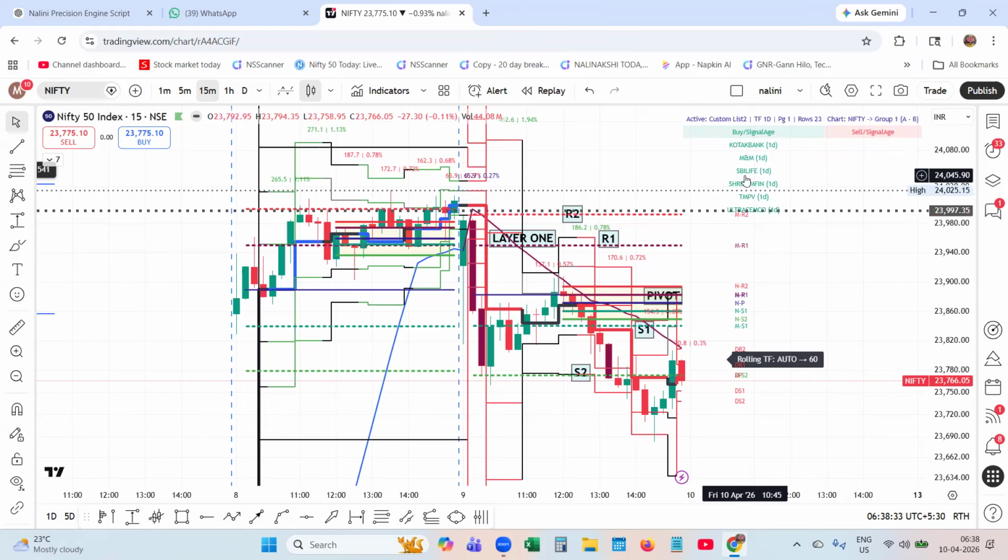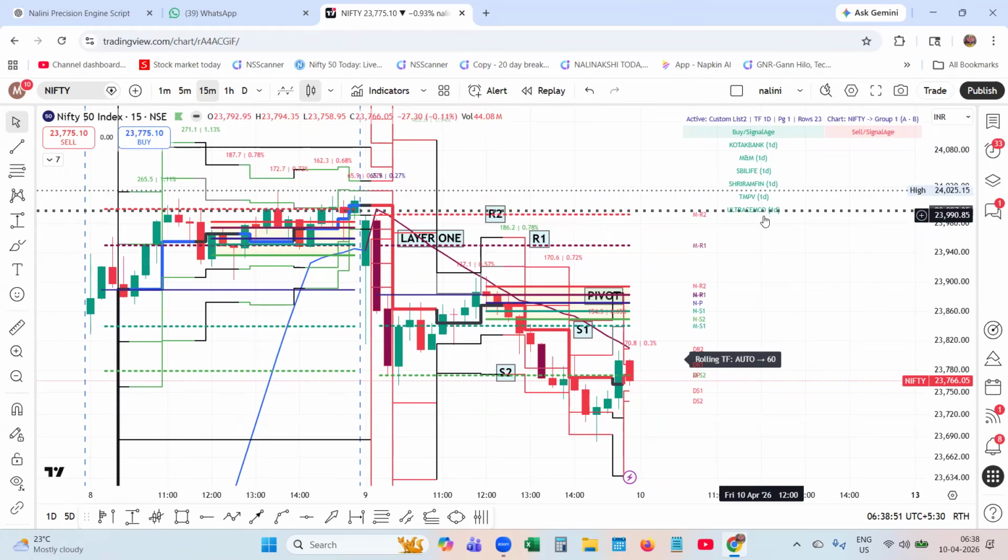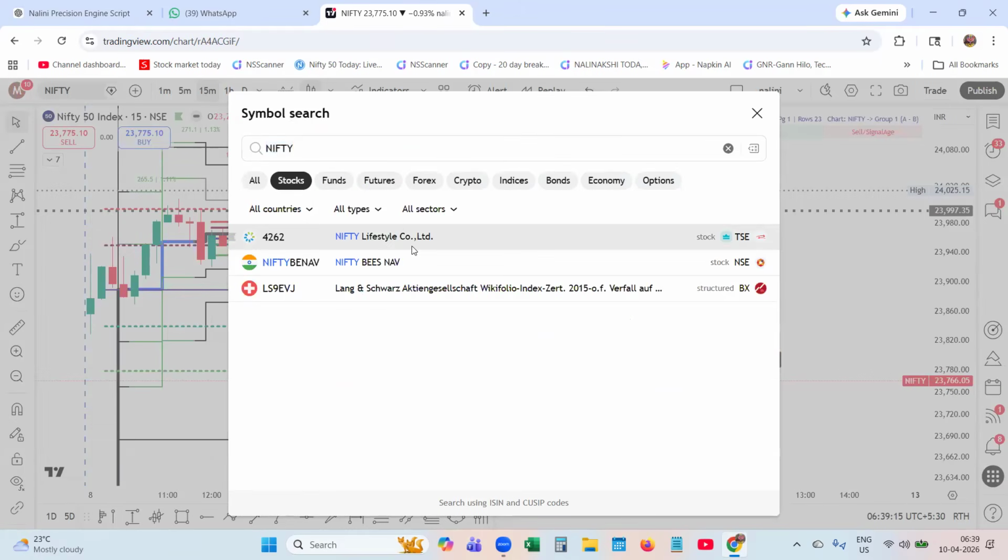This table will give you, on the 6 hour time basis and on the pivot basis, the bullish stocks and bearish stocks, and it also shows how old the signal is. Signal age is also plotted here, and it says buy signal and sell signal. You get the stocks. Let us go, and it has given Kotak Bank as a buy for a single day. That means yesterday Kotak Bank came onto the radar as a buy signal.